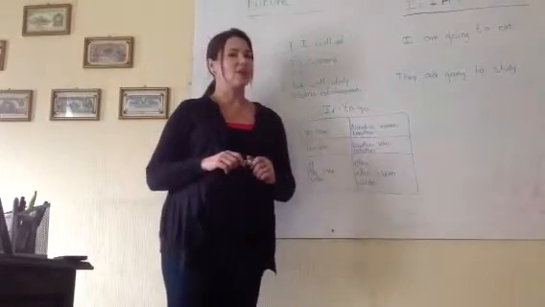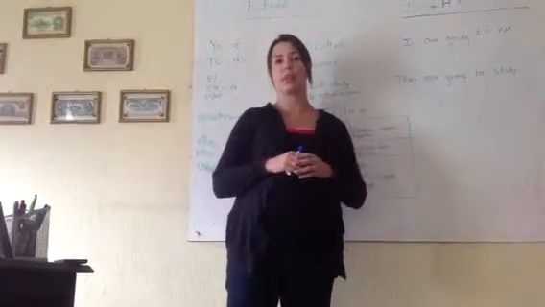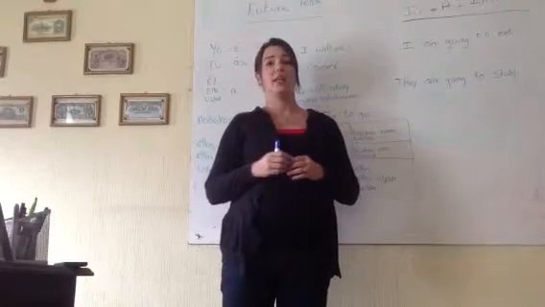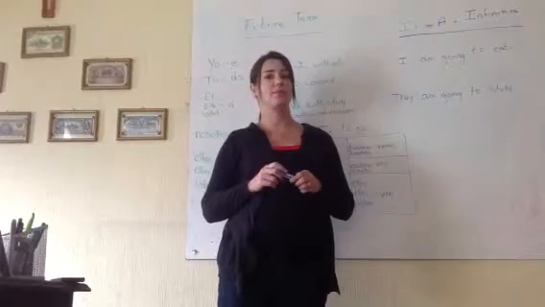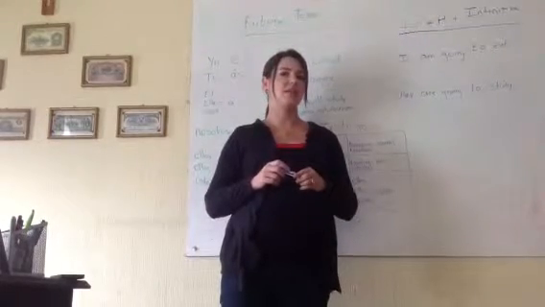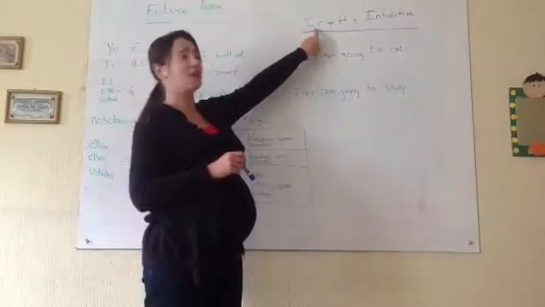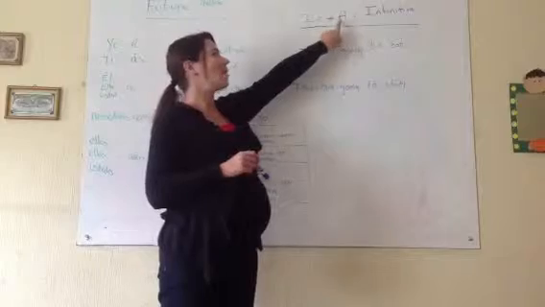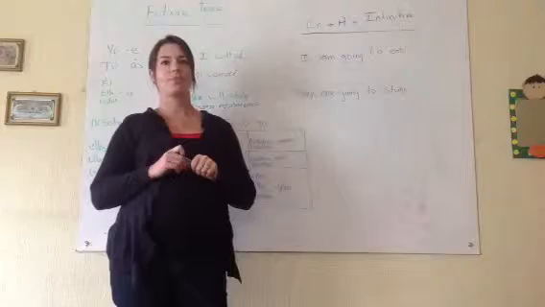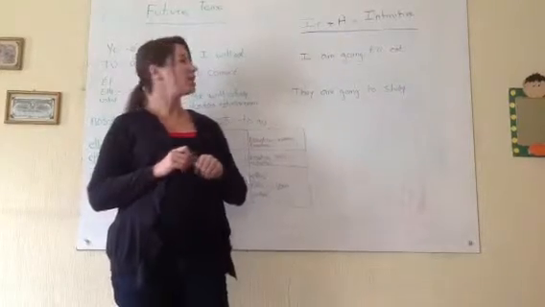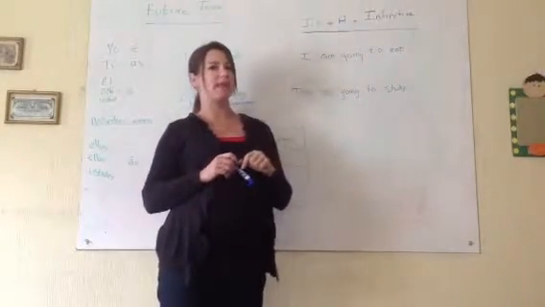In order to use ir to talk about the future, it's like saying, I am going to do something. I am going to study. We are going to go shopping. They are going to see a movie. It's the same concept as it is in English, and this is how you form it. You take the verb ir, and you conjugate it. You add the word a, and you leave the second word in the infinitive form. Remember that the infinitive form just means this way: to eat, to run, to speak.